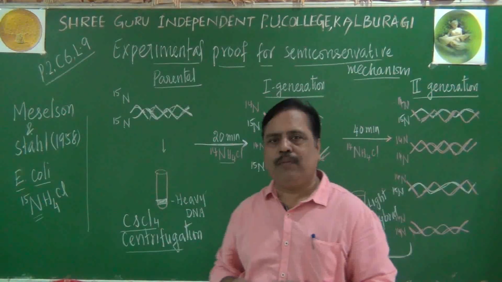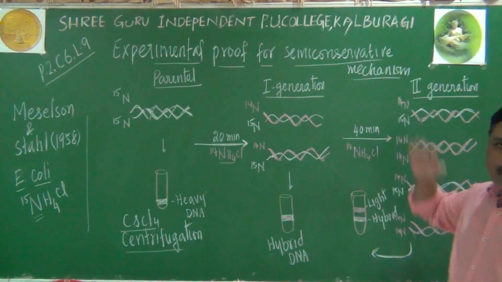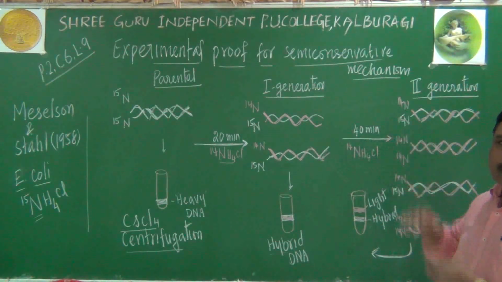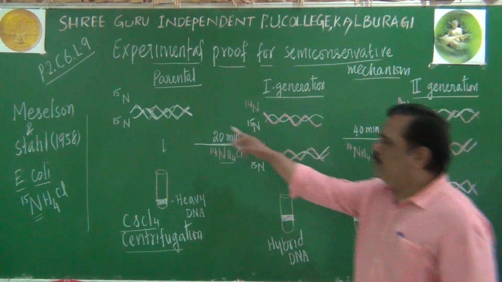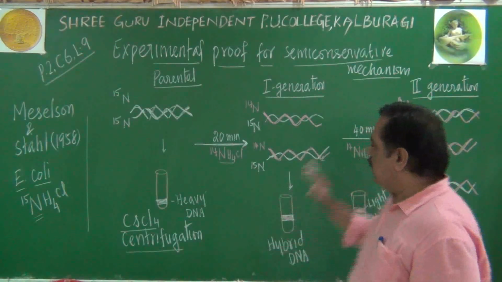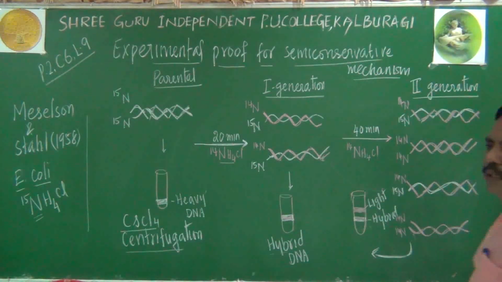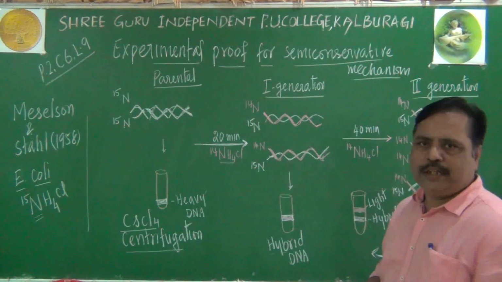So listen carefully. If we are going on increasing the generation, if we are going on observing more and more generations, heavy DNA strands will reduce and you will get more light DNA molecules because the medium taken here is N14.